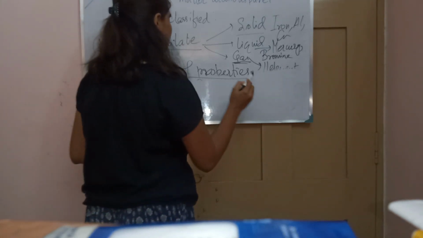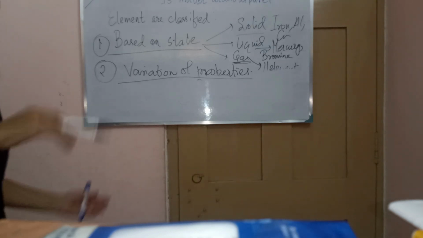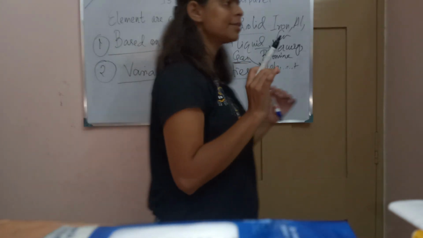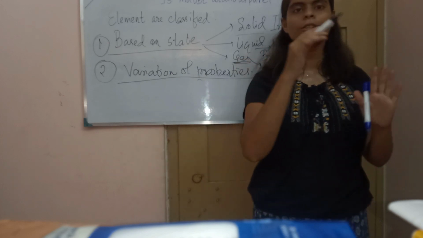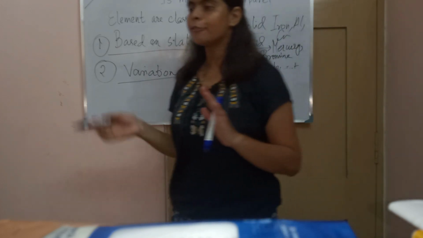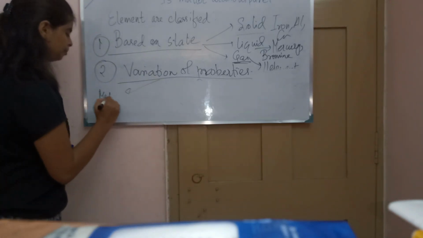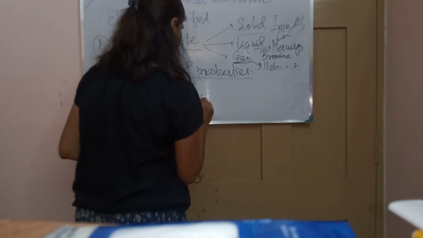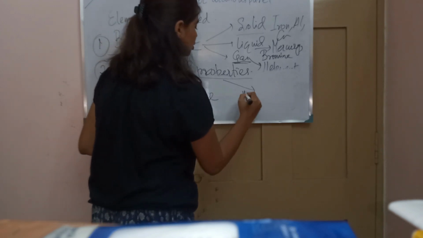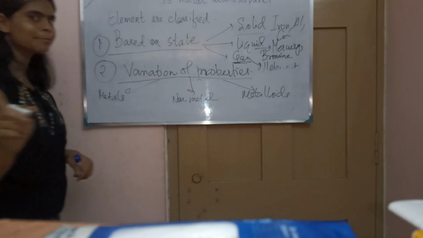Now we will classify based on variation of properties. Certain elements follow certain properties and certain other elements follow other properties, and on the basis of this variation of properties we group them. And we group them into what? Metals, non-metals and metalloids.